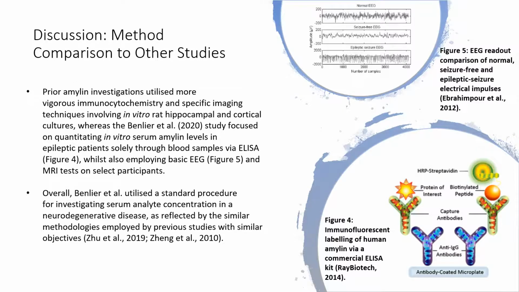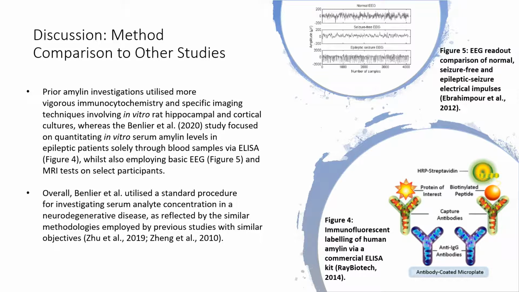Whilst previous studies in this field explored the toxigenic mechanisms of amylin plaques through utilizing much more advanced and tailored enzyme-linked immunosorbent assays and imaging techniques on rat hippocampal and cortical neuron cultures, the overall biochemical methods utilized by Benlier et al. were found to be standard for their objective.